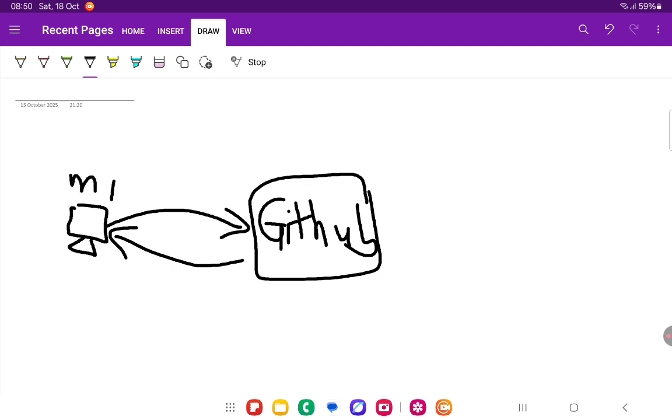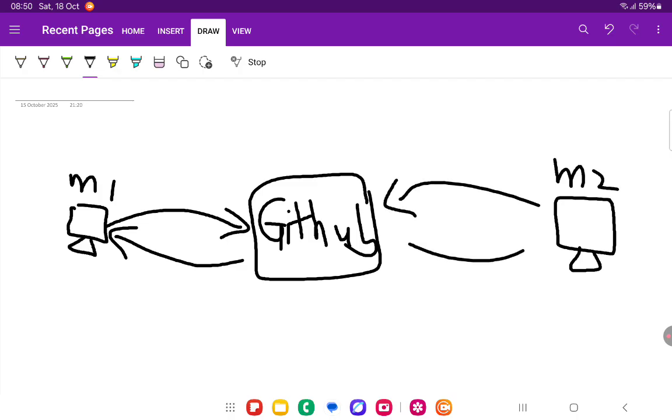Let me call it M1, and then there is another one here, M2, which will also send code and retrieve. Then another one, M3, also takes code and retrieves various versions.